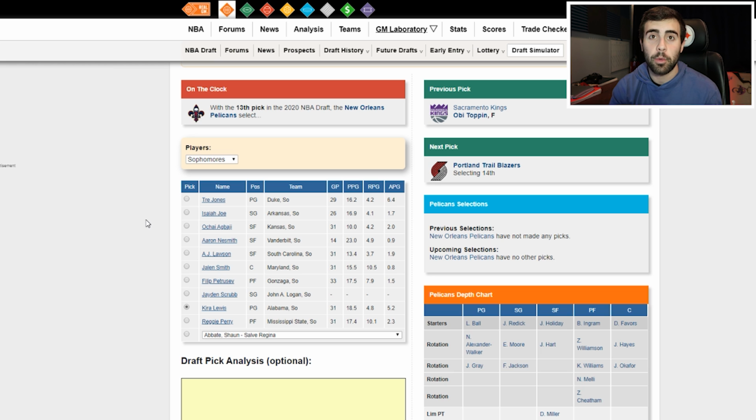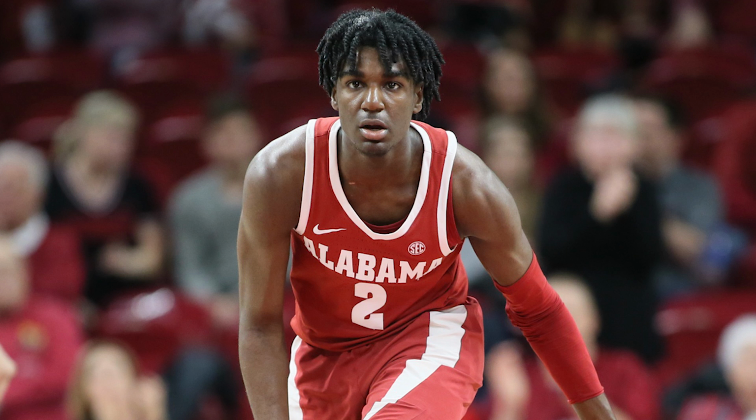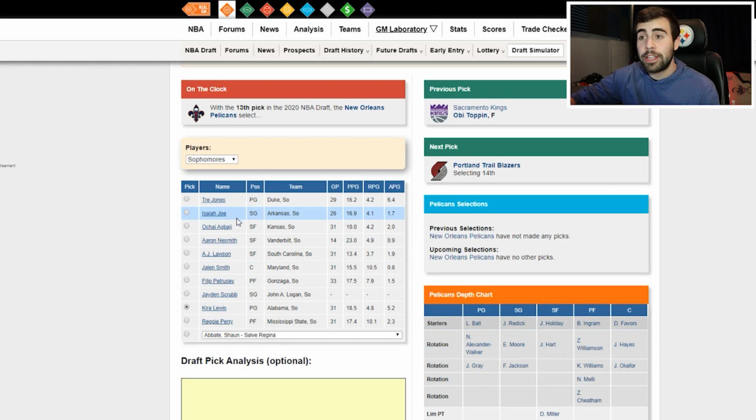So with the 13th pick in the 2020 NBA draft, I have the New Orleans Pelicans selecting Kira Lewis, point guard from Alabama, who is rising up a lot of people's draft boards as of late. He's a sophomore guard, a really good scoring guard. He's got good handles, he's good in transition, he's got good court vision. He's also a really solid defender. He's quick on that side of the ball. He's agile, and I think he could be a nice two-way guard in the NBA.